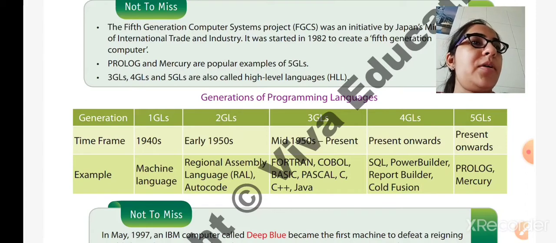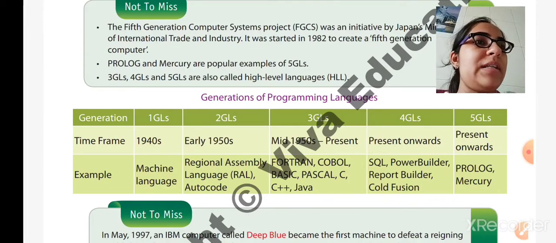Second generation computers were introduced in the early 1950s and used assembly language, autocode. Third generation languages date from the mid 1950s to the present. Even now in 3GL we are using C++, Java, C, Pascal, COBOL, Fortran. We use these languages presently also. They were invented in the mid 1950s and are still present today.